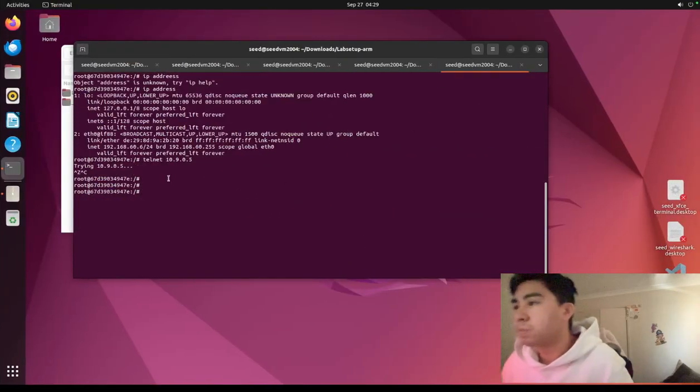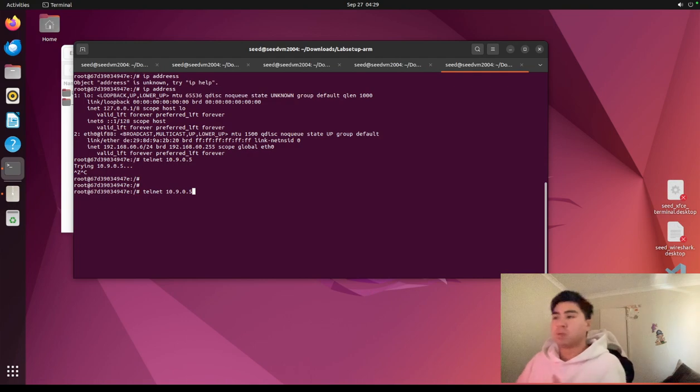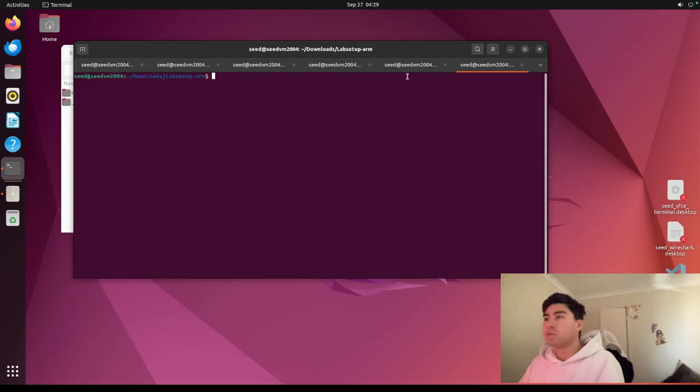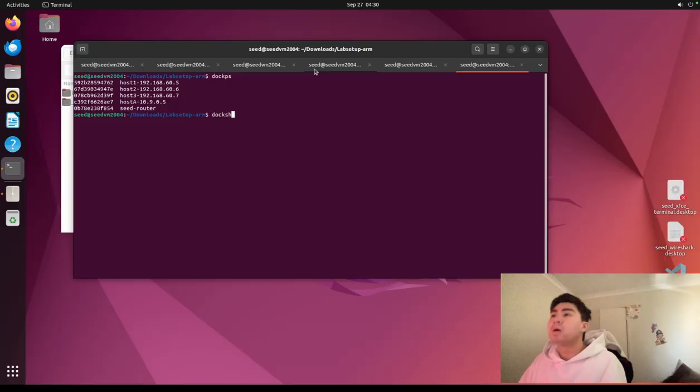So we're going to go here again, and it should connect to 60.5. Yes, that's perfect. And to show that it actually confirms working, we'll pull up another one. Docker ps. Docker sh. No, wrong ones. My goodness, you can tell I'm tired.